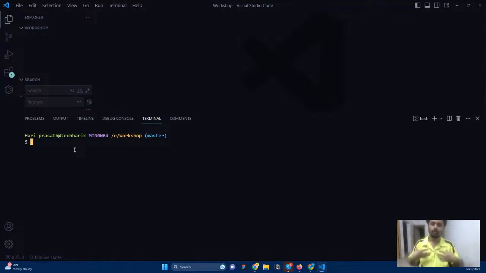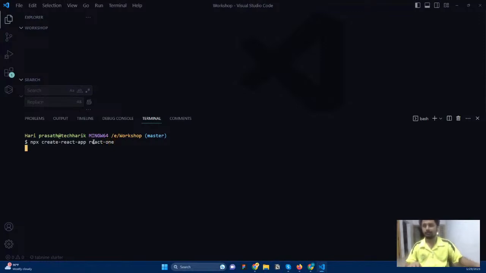So basically, first I need to create the folder structure. For that, I need to type npx create-react-app. So this is your command. You need to give it in the terminal. Make sure that you have Node.js and also Git Bash with you. Type your command here, and just after that you need to type the folder name, the folder that needs to come here. I'm going to say the folder name is going to be react1.